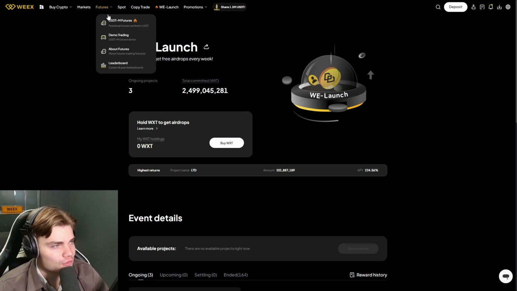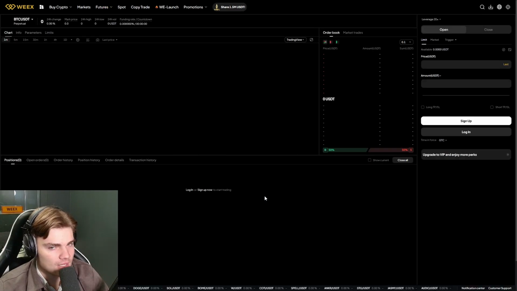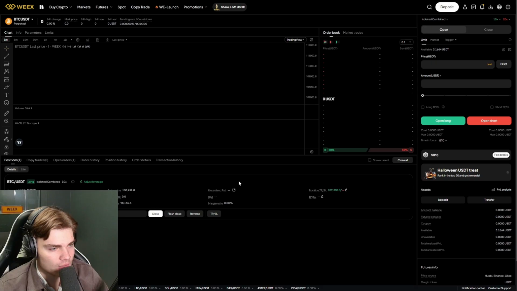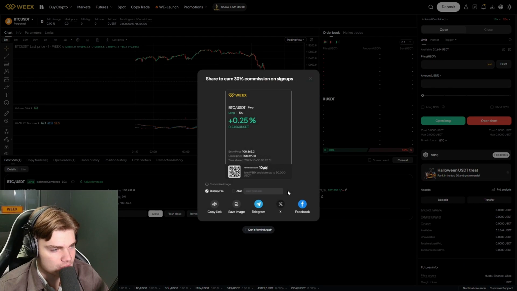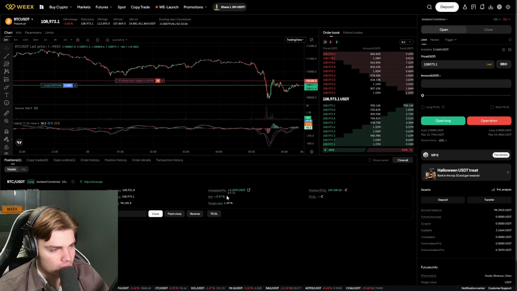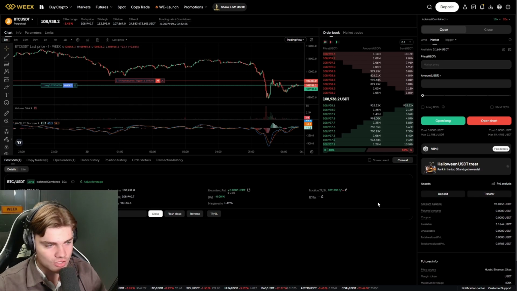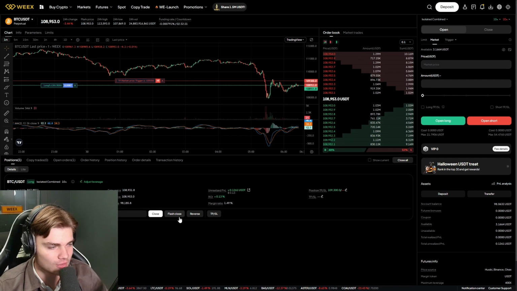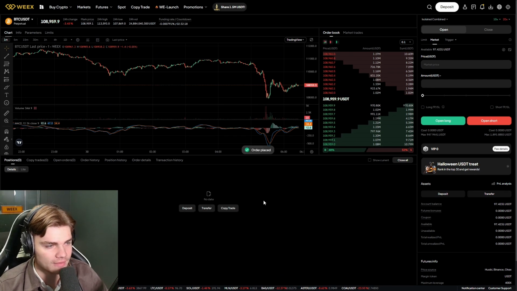And if we go over to futures again, we'll be able to see our position here, how we are currently doing, if Bitcoin is pumping here. So we are currently at a small profit. If I want to close this position and not wait for my take profit, I can click on flash close there, and then my position will be closed, and we made a very, very small profit.